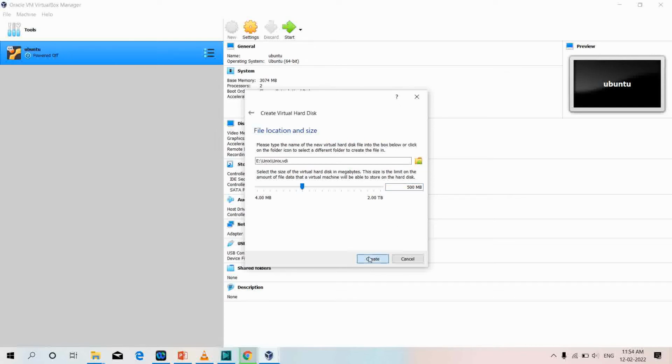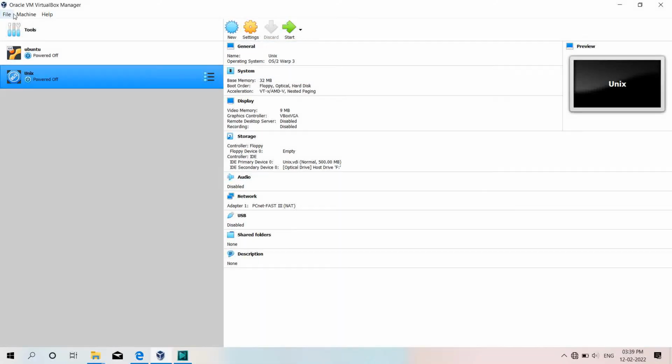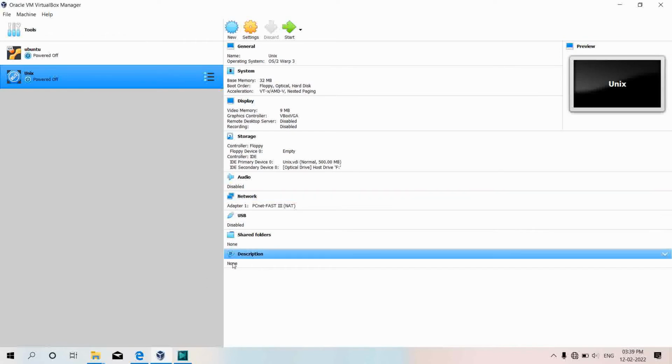I'll say create. Now as you can see, my new Unix operating system has been created. You can see here, this is the preview of it, and this is the general information. To start the Unix operating system, we need to do some minor changes in it.